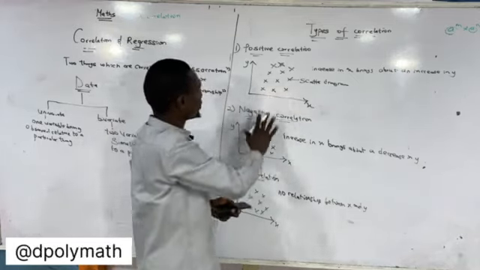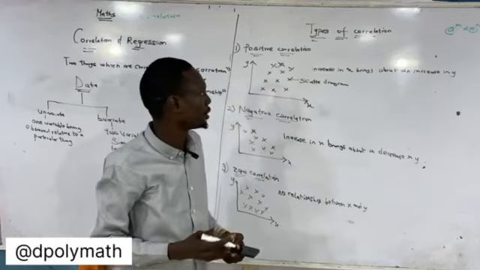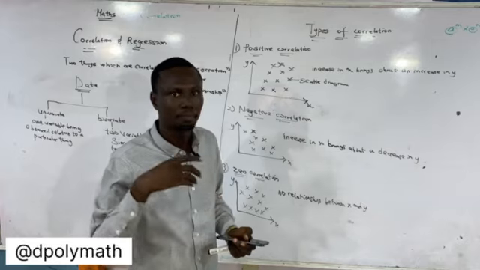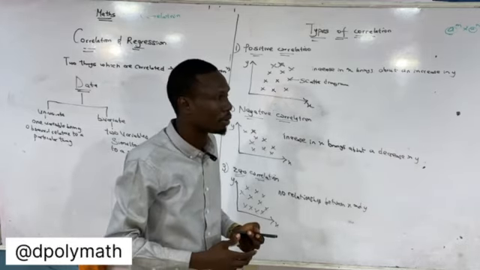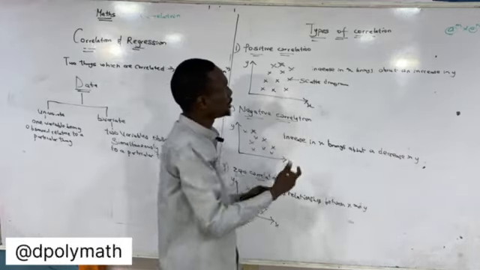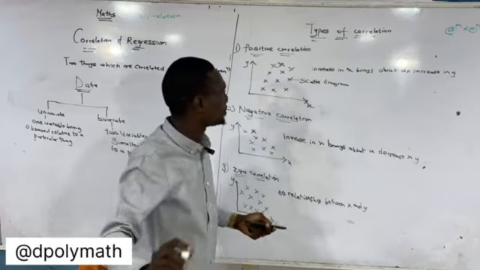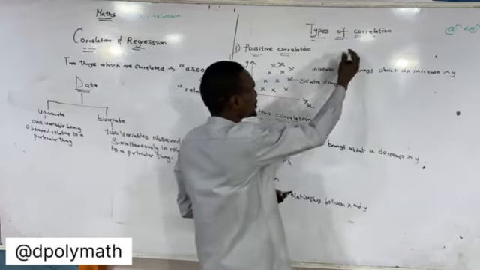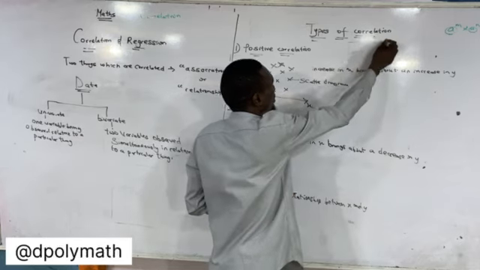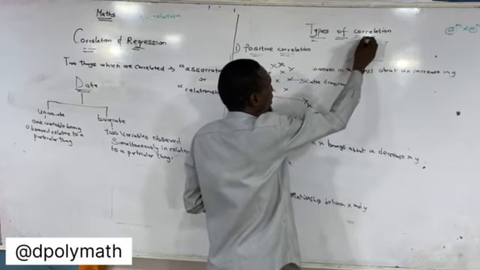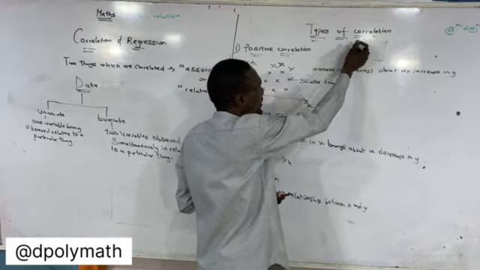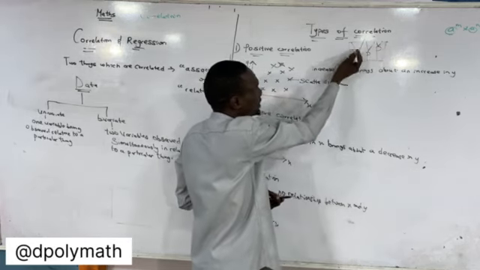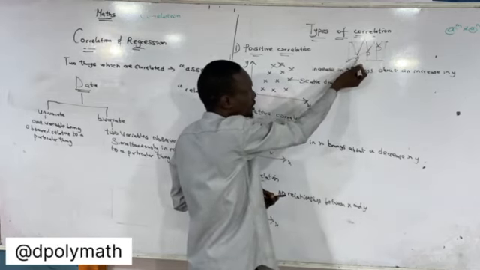Now, in order for you to understand this positive and negative correlation better, I can perhaps use something like Boyle's law. If you're a science student, you understand that in chemistry, you have Boyle's law and then Charles's law. Boyle's law states that as the volume is getting bigger, the pressure is getting smaller.